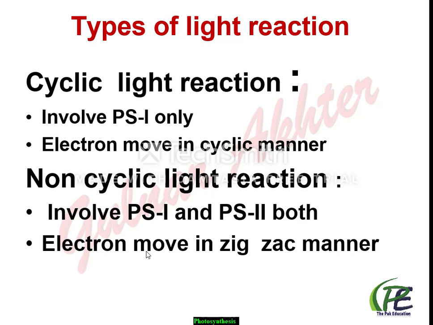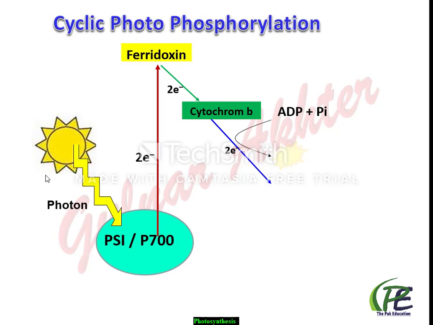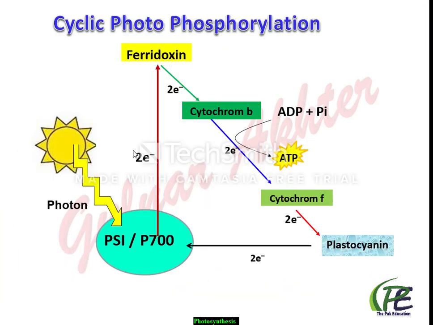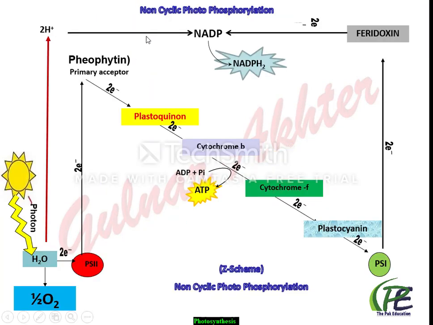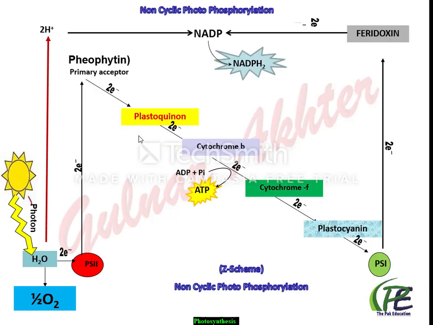Now let's start the mechanism of the light reaction. Here we know there are two types of light reaction on the basis of electron movement. First is the cyclic reaction, where the electrons move in a cyclic manner, यानी कि वो जहाँ से निकलते हैं वहाँ पे वापस चले जाते हैं. Whereas in the non-cyclic light reaction, electrons do not come back to the origin, यानी कि जहाँ से वो निकलते हैं उस जगह पे वापस नहीं आएंगे. Both kinds of light reaction, cyclic and non-cyclic, take place side by side simultaneously, but the most effective is the non-cyclic light reaction. Now here we discuss the non-cyclic light reaction mechanism.